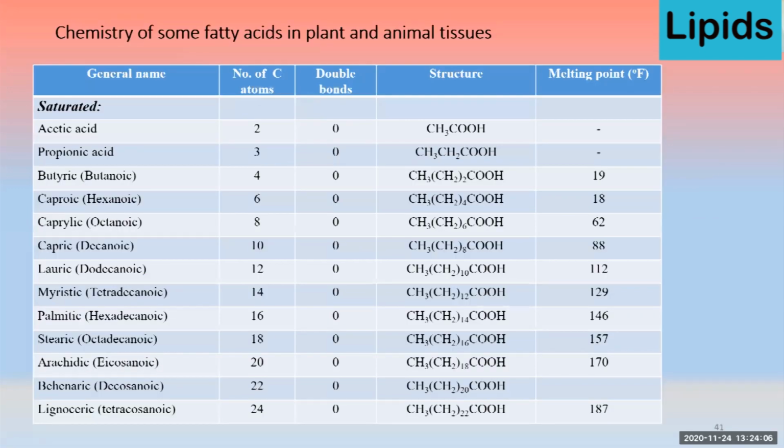If you want to know the names and the chemical structure or formula of different fatty acids, they are listed over here, starting from acetic acid that contains two carbon atoms, then propionic, butyric, caproic, caprylic, and up to 24 carbon atoms.